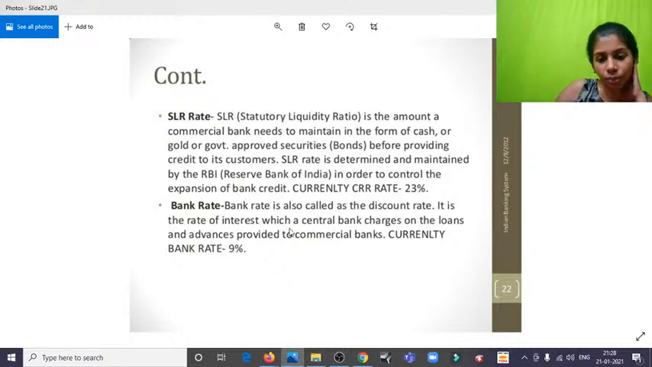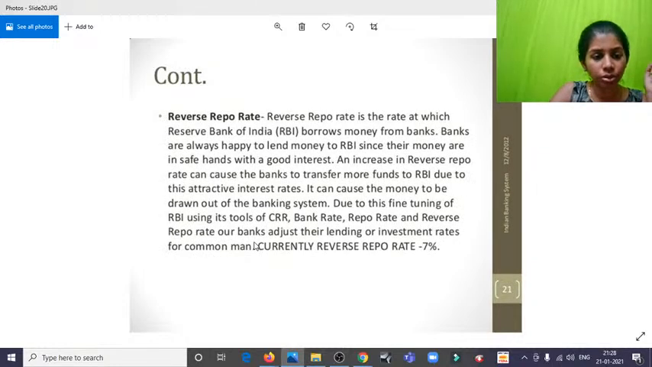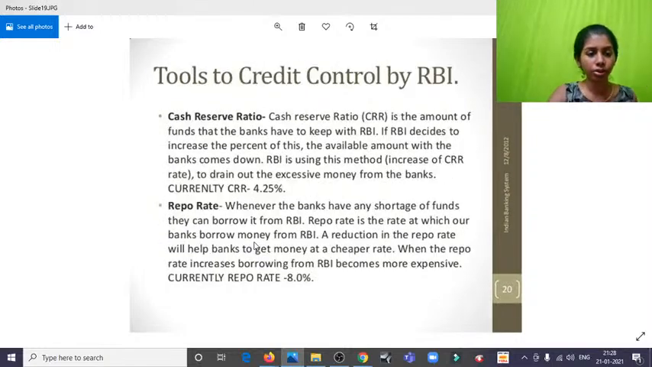It is the rate of interest which a central bank charges on the loans in advance provided to commercial banks. Currently the bank rate is 9%. Yes, this is the loan rate. So these 1, 2, 3, 4, 5. So 5 were the tools used by the RBI to control credit and deposit and all the other forms of money supply. And reverse repo rate is 3.35%, but also that you have to keep on updating